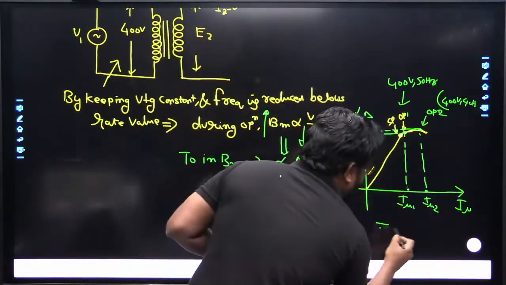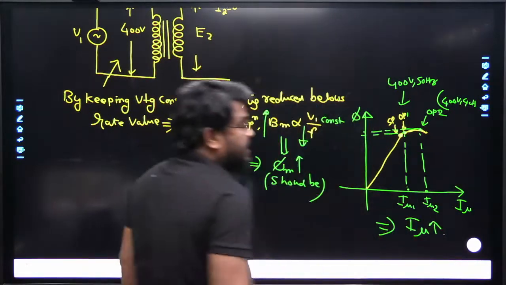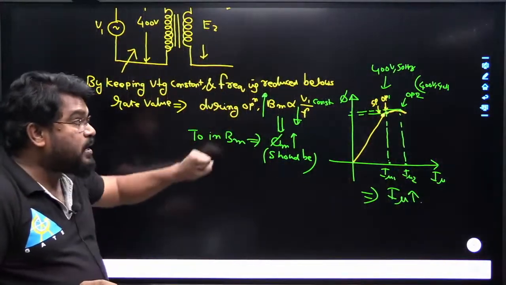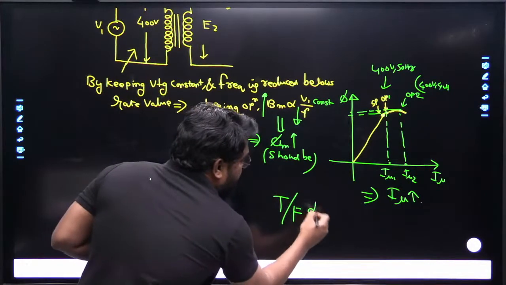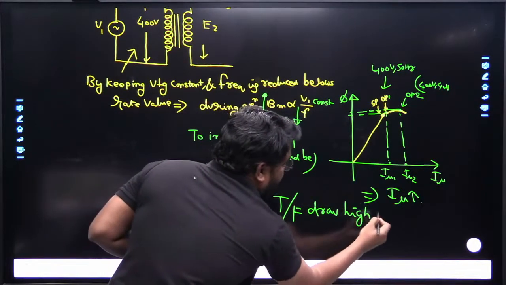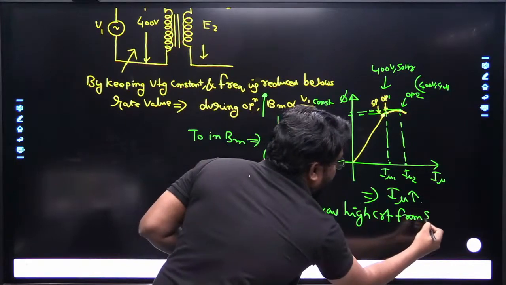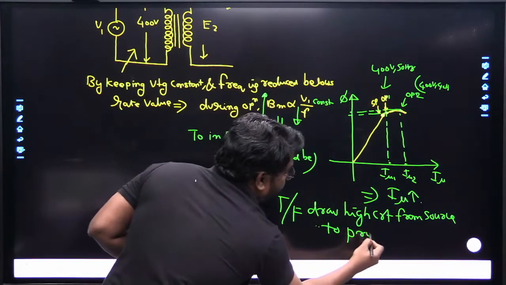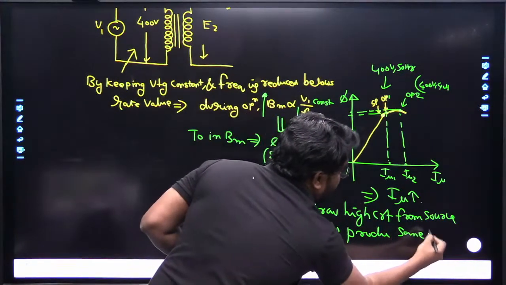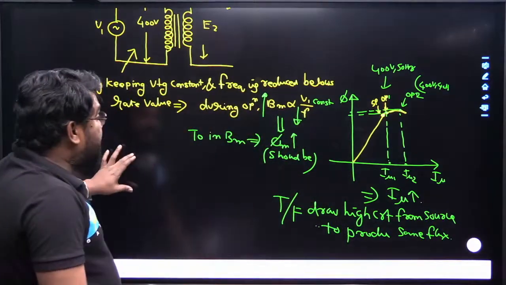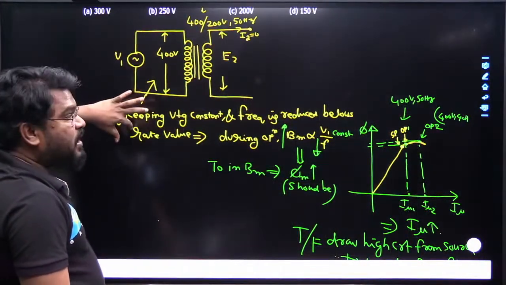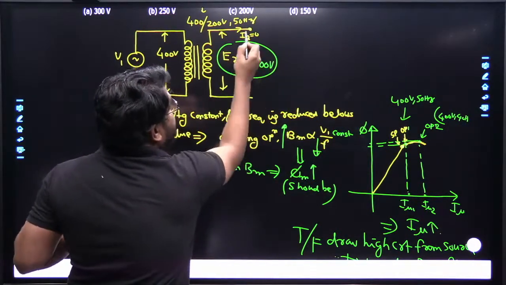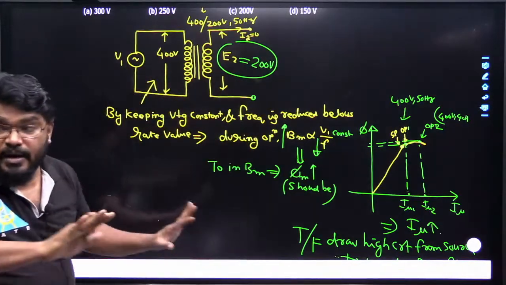Due to this, the magnetizing current increases, which means the transformer draws a very high current from the source to produce the same flux. If it is operated below the rated frequency, there is no change in the secondary voltage. The open circuit voltage is always equal to 200 volts only.